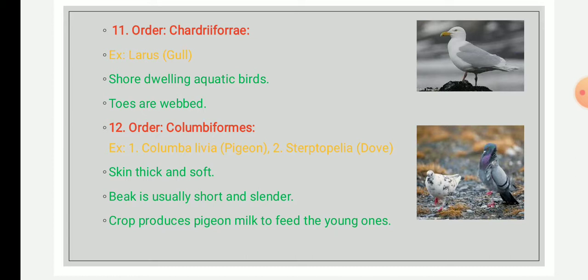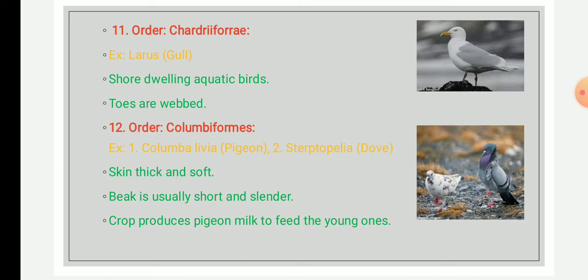The beak or bill in this type of bird is short and slender, and the base of the beak is covered by soft skin bearing a longitudinal slit-like nostril, which is called the cere.